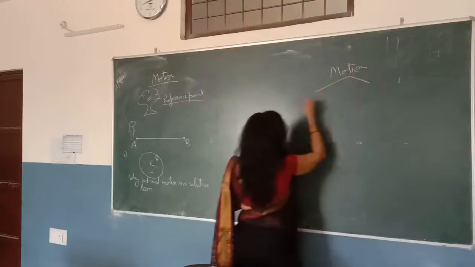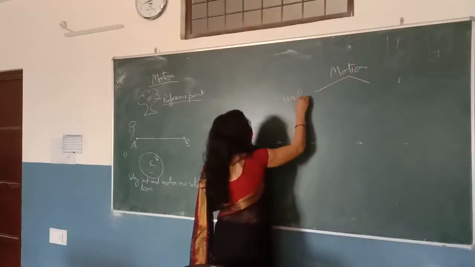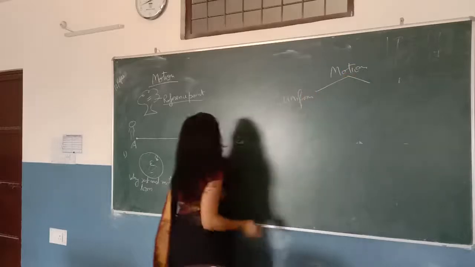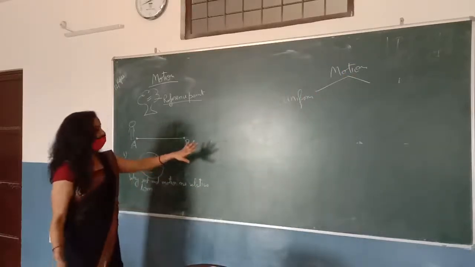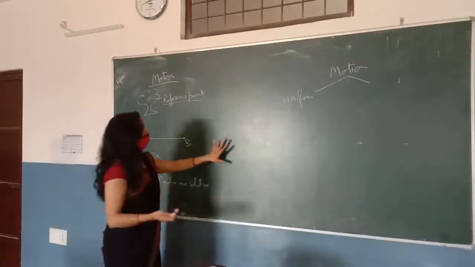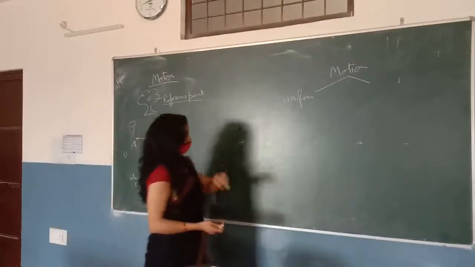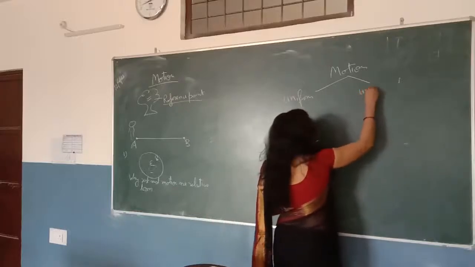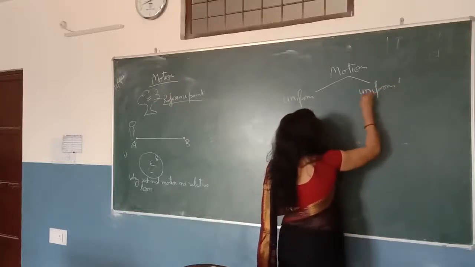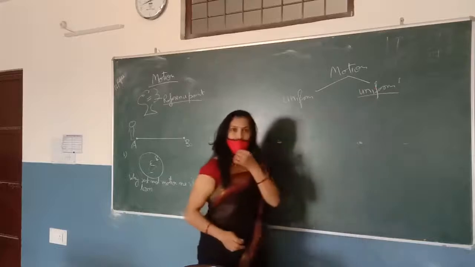Motion can be of two types. It can be uniform. Since I think this part of the board is not visible in the video, I am not using this part of the board. I am using this one. So uniform and non-uniform. Motion can be of two types: it can be uniform, it can be non-uniform.